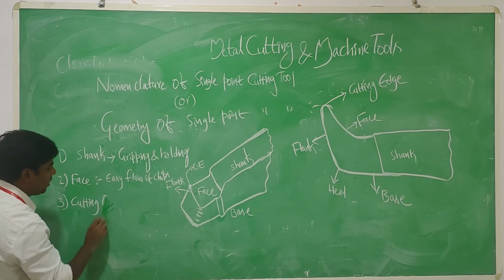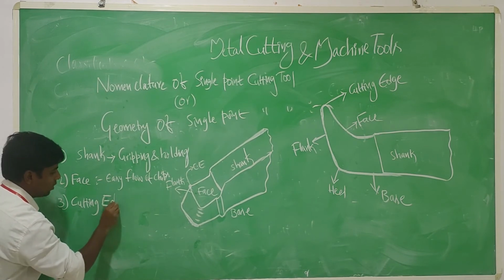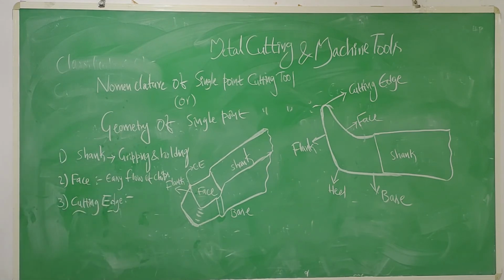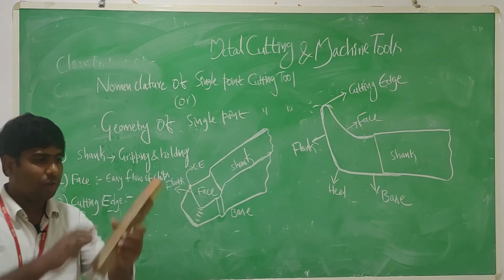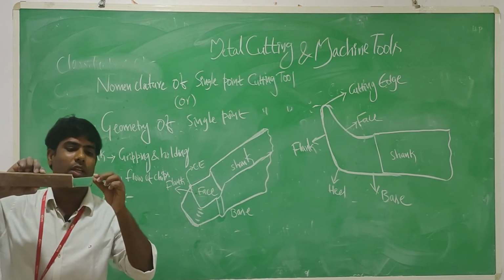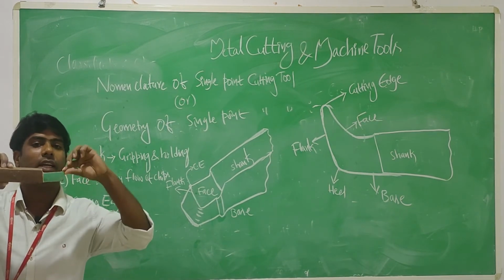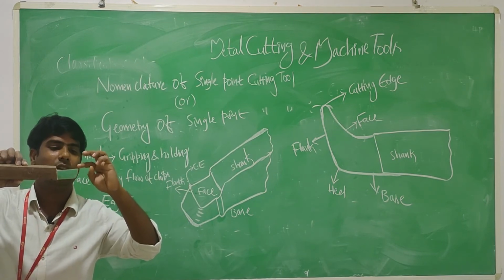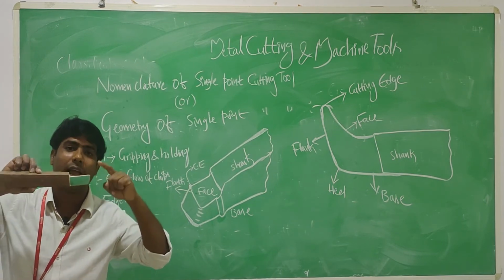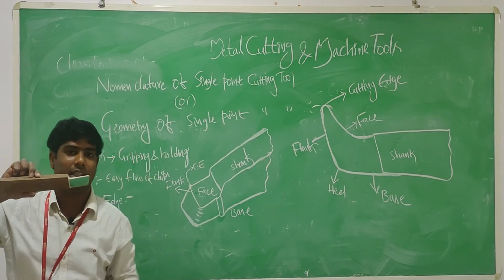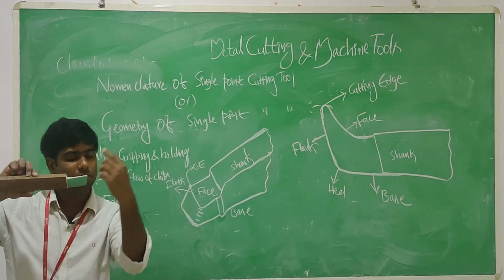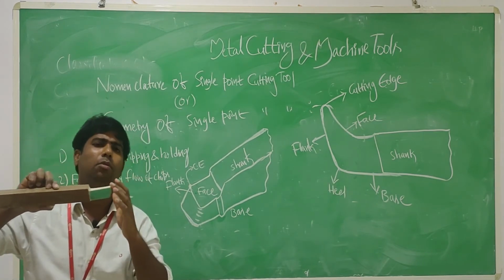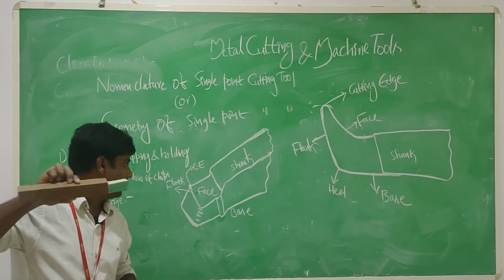Or cutting edge or cutting point, whatever it may be, no problem. So, cutting edge. In the cutting tool I am showing here, this point is the cutting edge, friends. Cutting edge actively participates in cutting actions. Without this cutting edge, there is no cutting action, there is no machining process. So it plays a vital role in the machining process.